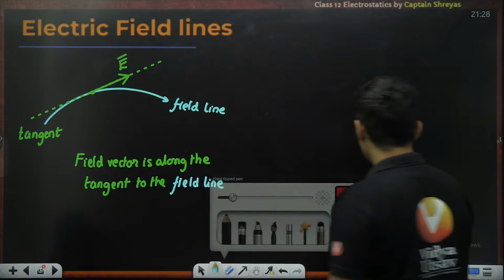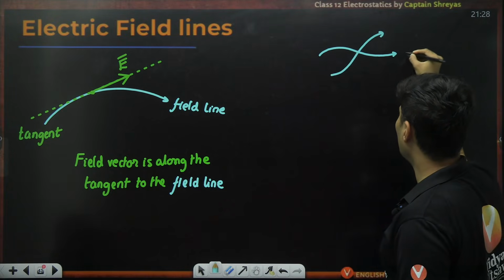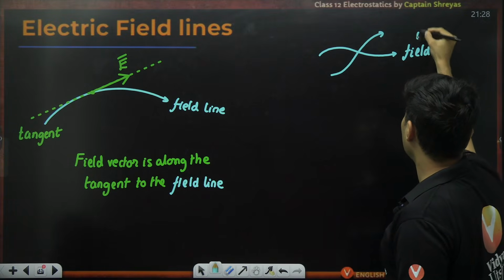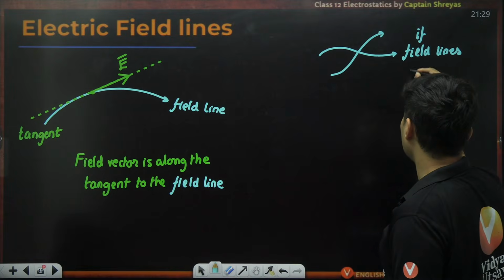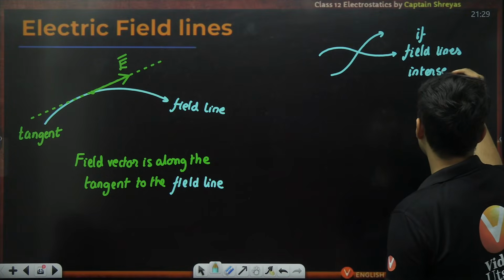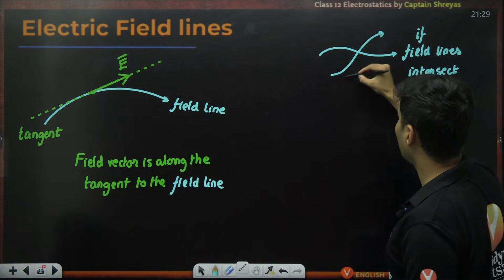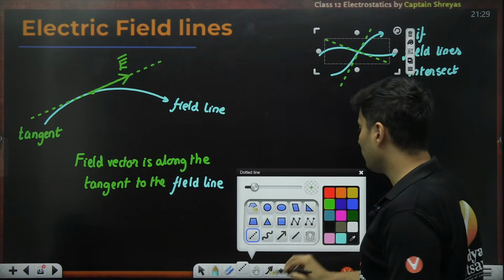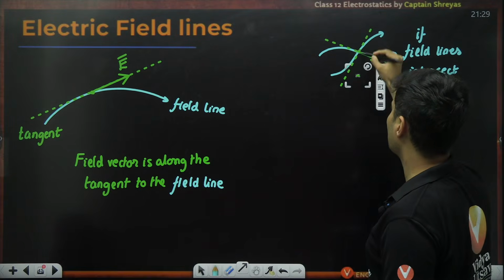This also means one more thing. If by chance this happened where two electric field lines intersect, then if they ever intersect with each other, what would happen? That would be a miracle, because then there will be two tangents. And the moment you have two tangents, you have a new problem. You have two directions to choose.